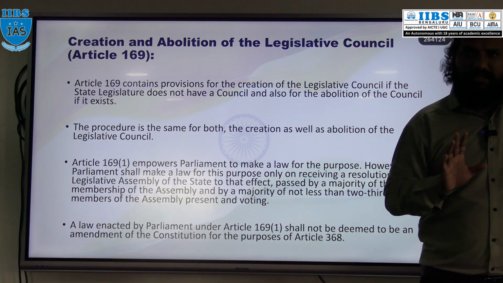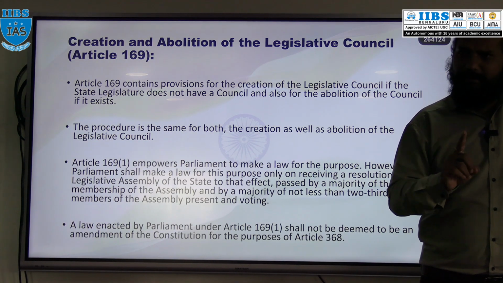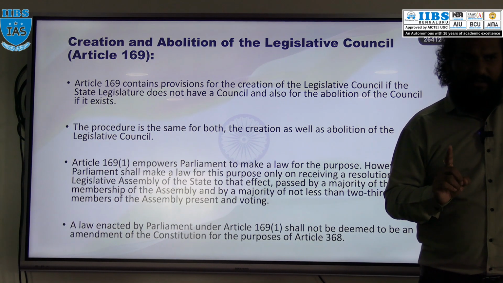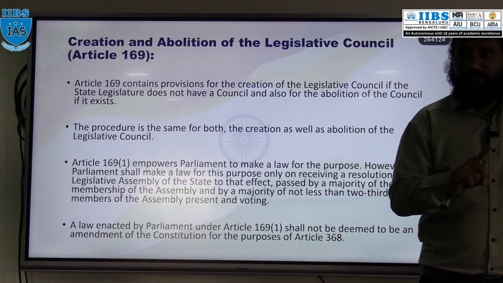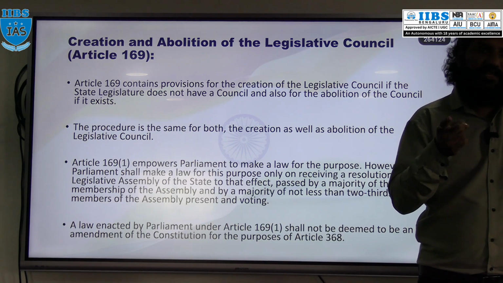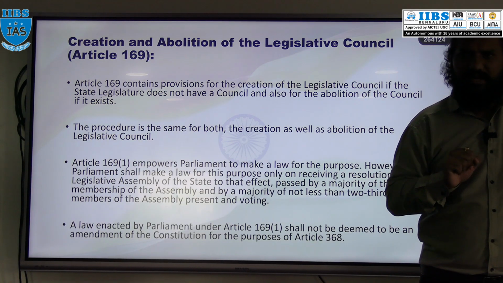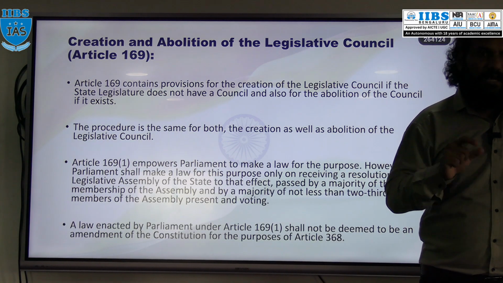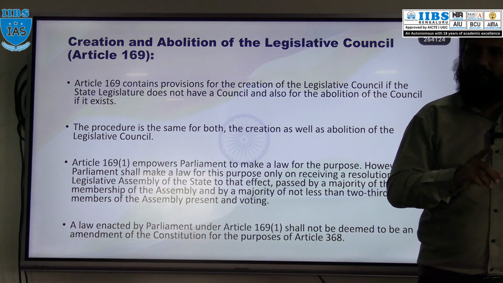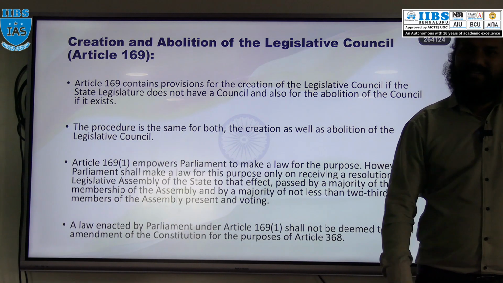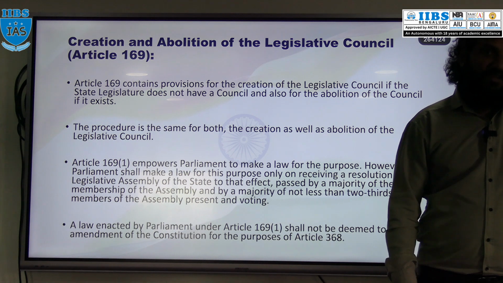Take an example of Madhya Pradesh. Madhya Pradesh is unicameral, right? But the Madhya Pradesh Assembly passed the resolution for creation of a legislative council in the year 1956 itself, and Parliament passed the bill and the President gave assent also, but the President never issued the notification. Understood?